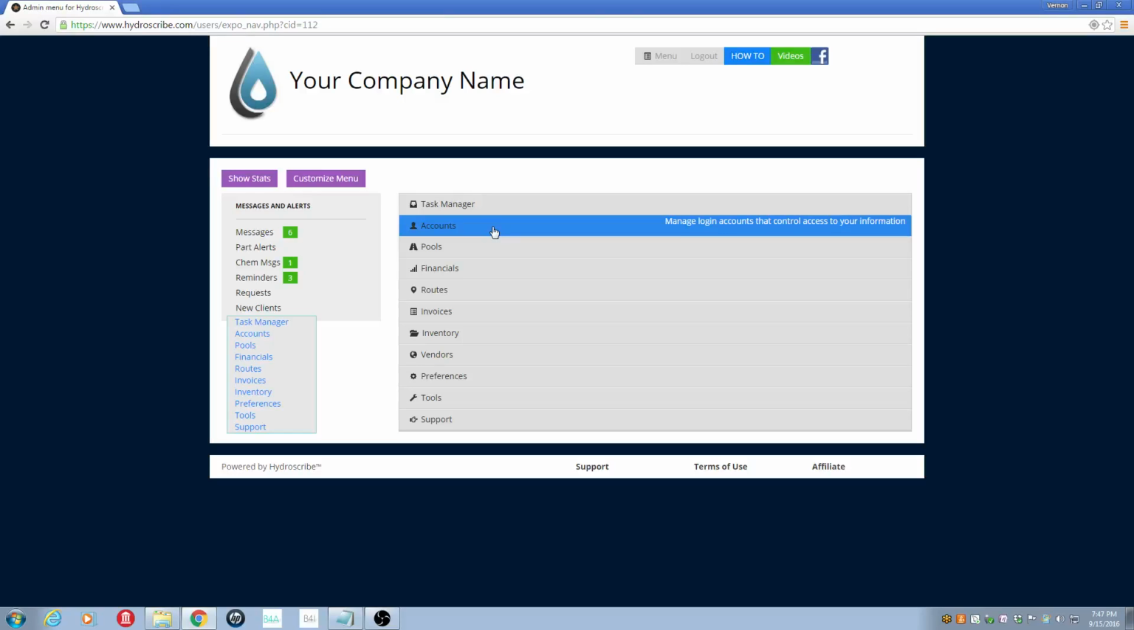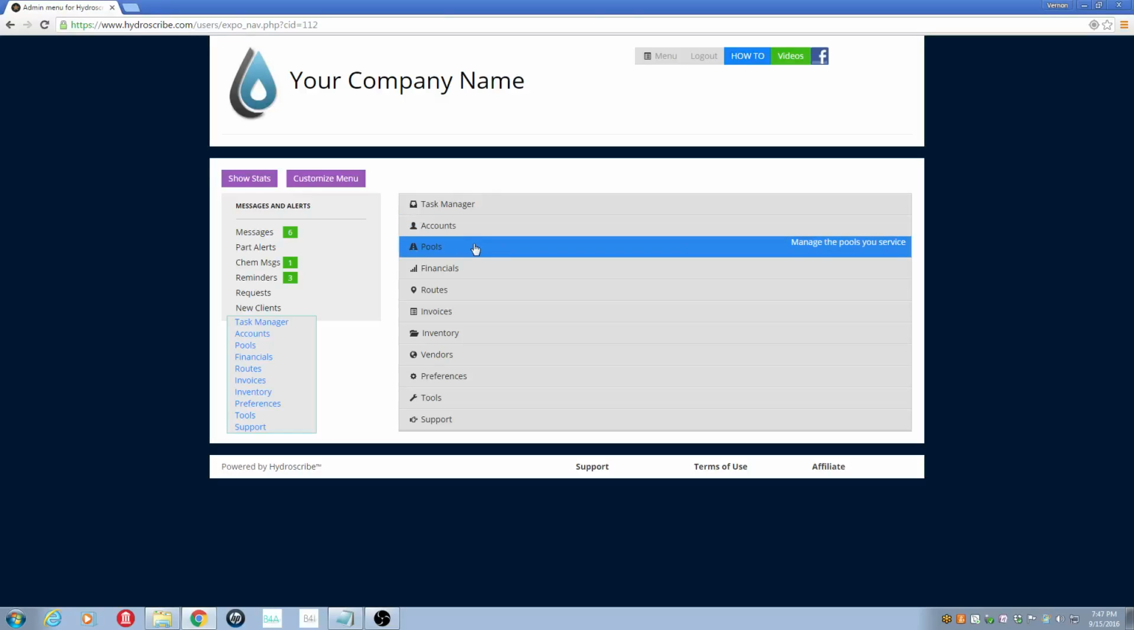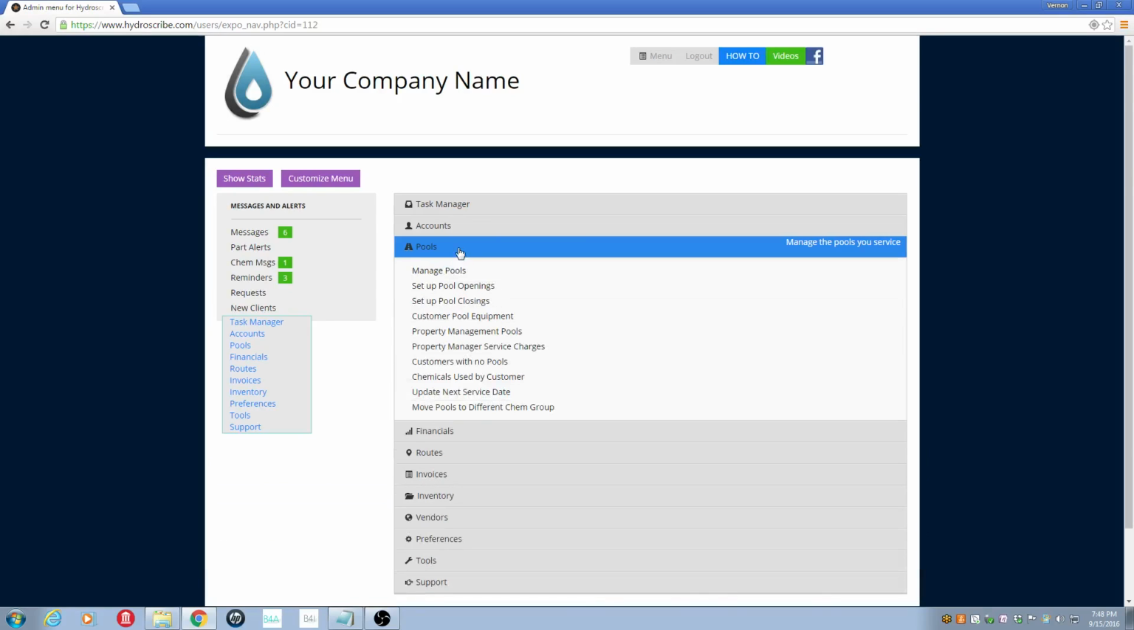Once you've set up an account for a new customer, you also need to create a pool record that will describe all the services that you're going to provide for their pool or spa. To do that, click on the Pools option, and that will display all the pool options beneath it.